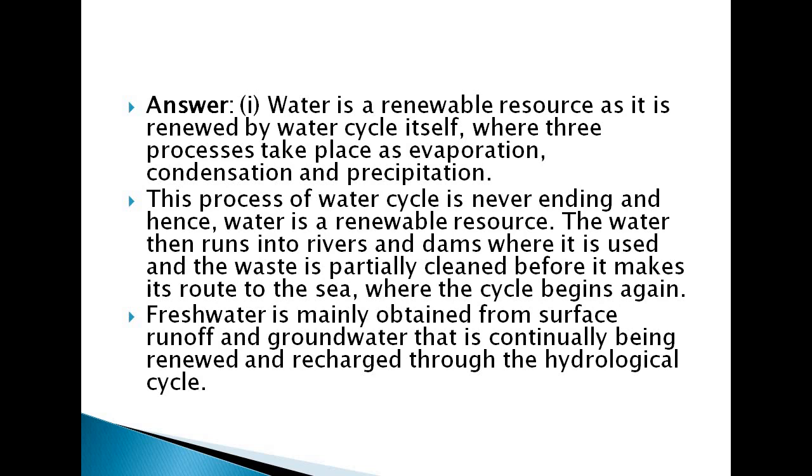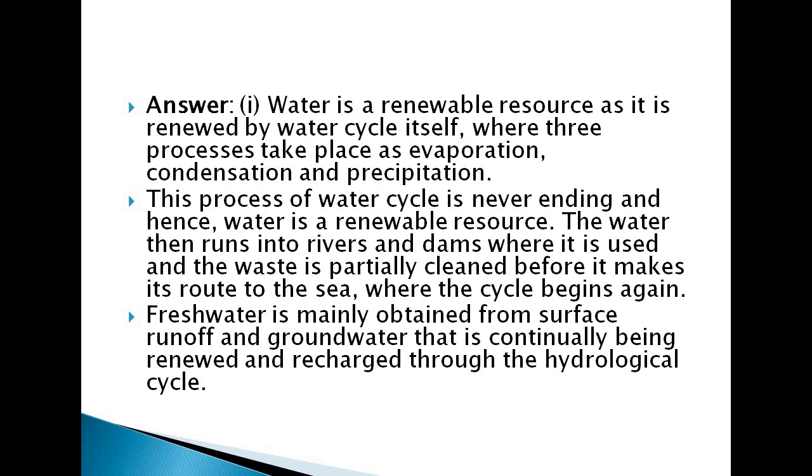The water then runs into the rivers and dams where it is used, and the waste is partially cleaned before it makes its route to the sea, where the cycle begins again. So here they are saying that the water runs into these rivers and dams where it is used, and the waste is partially cleaned before it makes its route to the sea, where the cycle begins again.